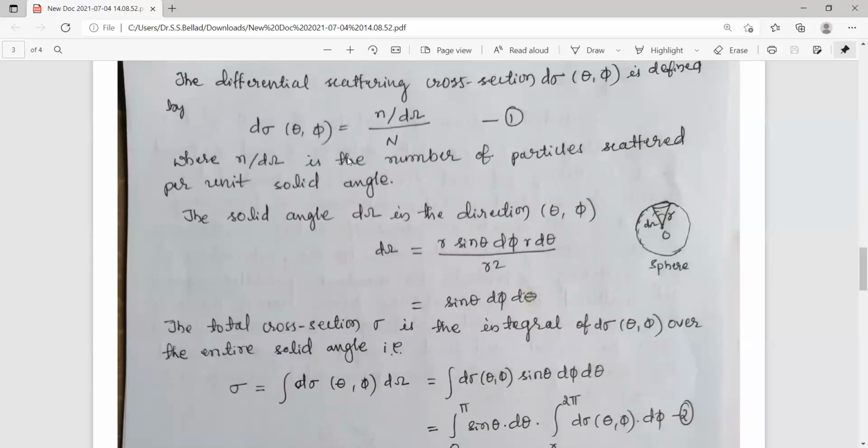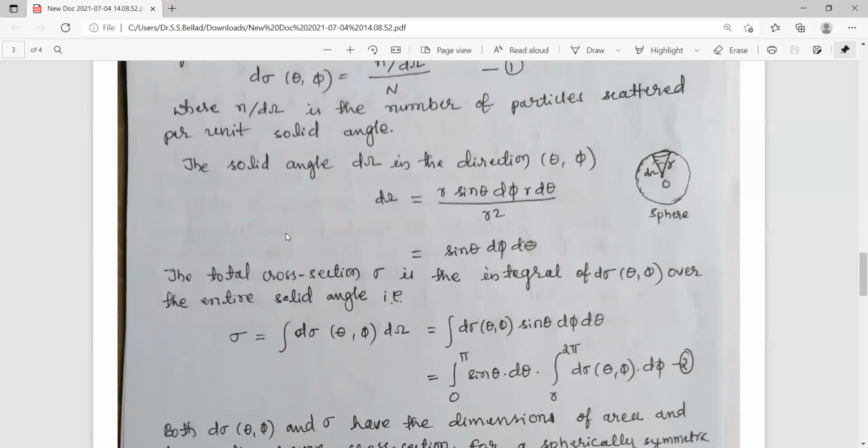So now we are defining this one thing called the differential scattering cross section. dσ(θ, φ) is defined as dσ(θ, φ) = (n/dΩ) divided by N, where this small n over dΩ is the number of particles scattered per unit solid angle, whereas this capital N is the total number of particles which are coming towards the target material per unit area. So it is such a number.